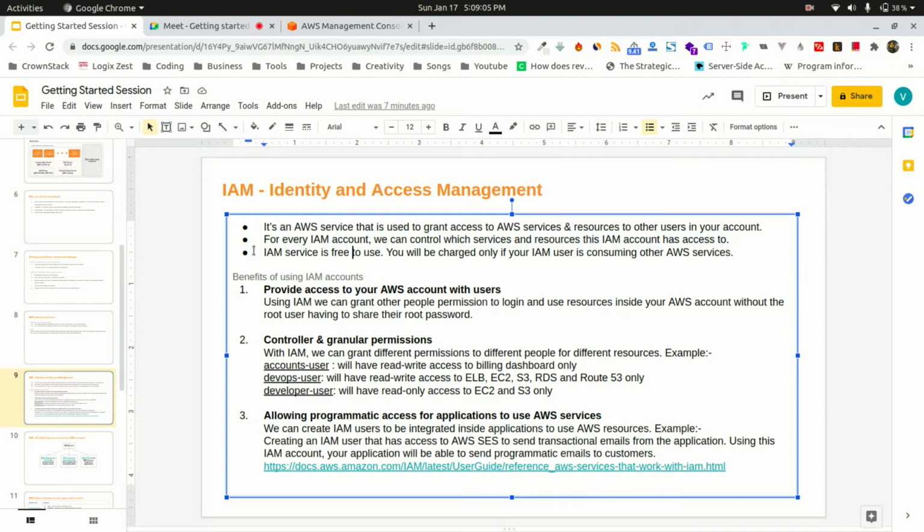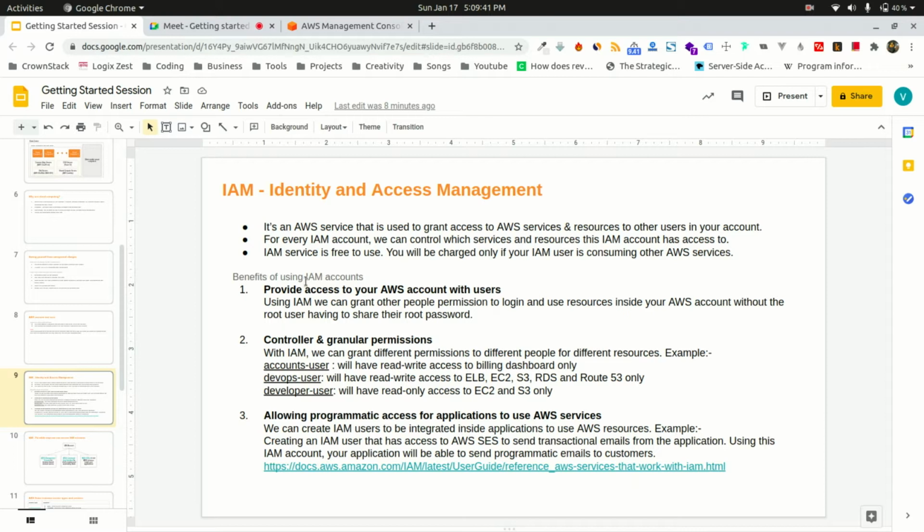One more thing: the IAM service is free to use. Not all the services of AWS are free, but IAM is free to use. The only way that we can be charged is if my IAM user is consuming other AWS services. So IAM itself is not costing anything, but yes, if we are using an IAM user to access some other service, then we will be charged for that.